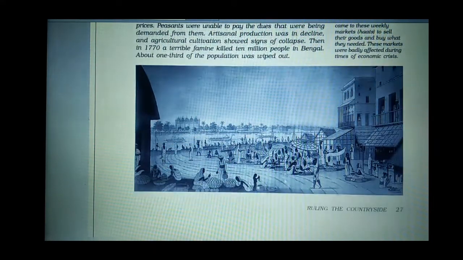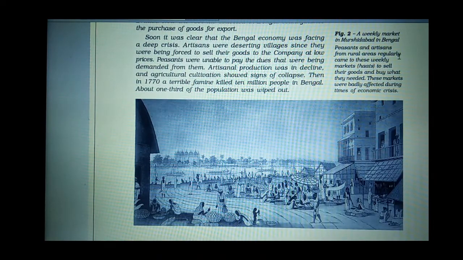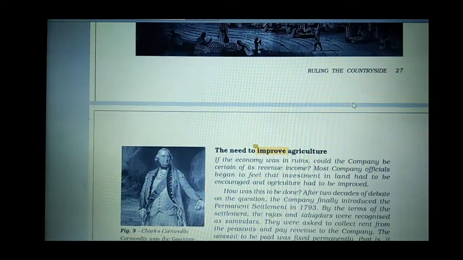Now, here you can see how the rural people, peasants and farmers, used to sell their products. A weekly market in Murshidabad in Bengal. Peasants and artisans from rural areas regularly came to these weekly markets, known as hats, to sell their goods and buy what they needed. These markets were badly affected during times of economic crisis. Economic crisis means when there is a shortage of money.